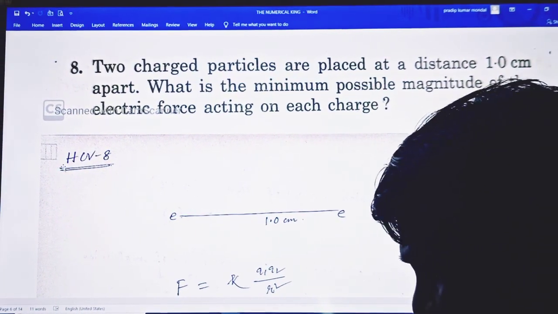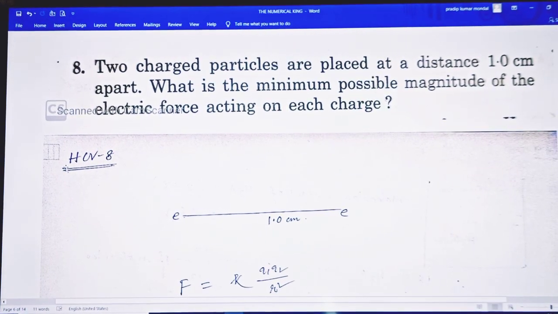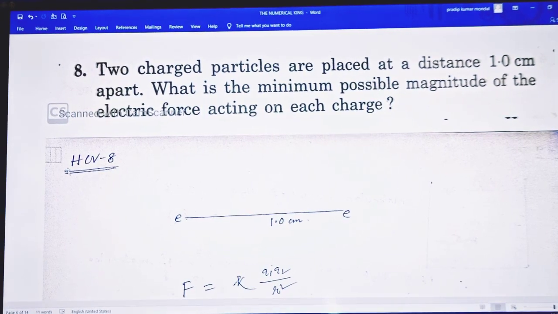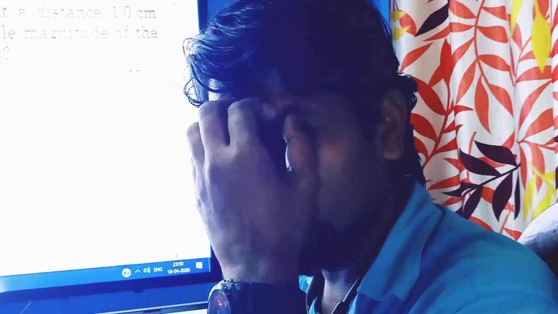So when is the force minimum? When the magnitude of the charged particles is also minimum, that is the least value. From the quantization of charge, we know that charge is always an integral multiple of a particular least value, the electronic charge, that is 1.6 into 10 to the power minus 19 Coulomb.